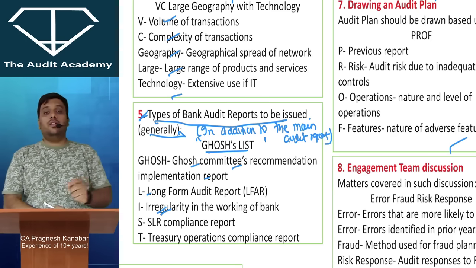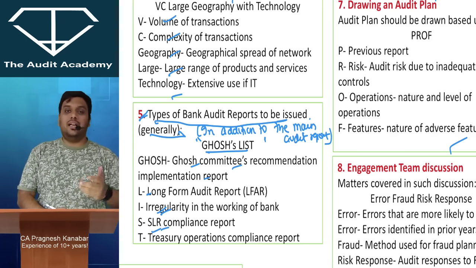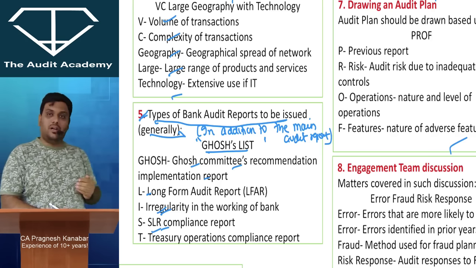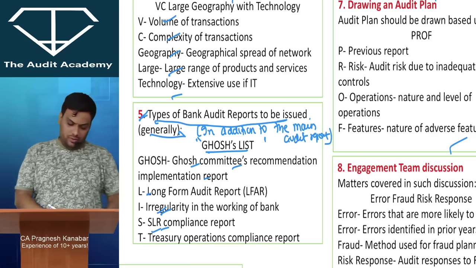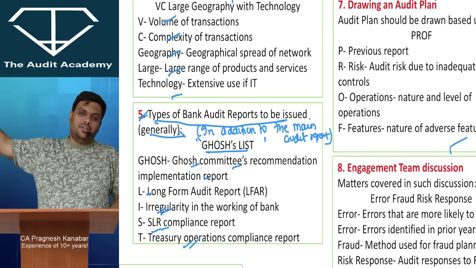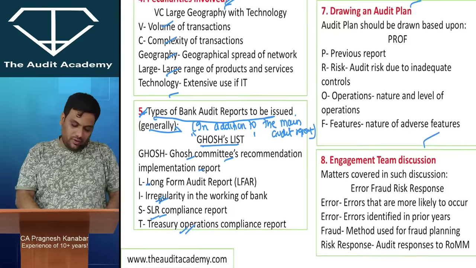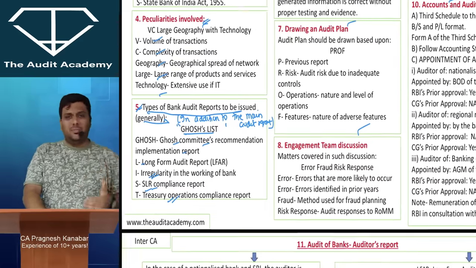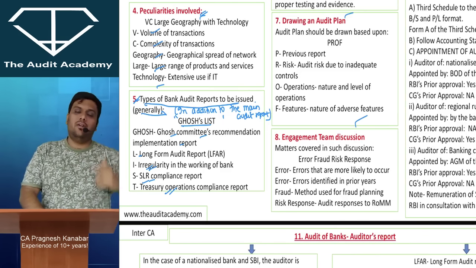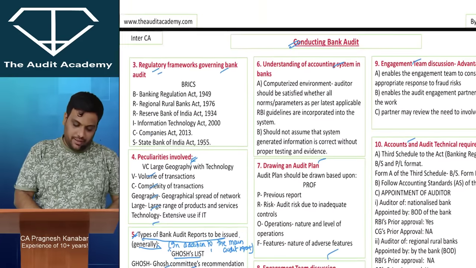Then irregularity in the working of a bank, that is also a separate report that goes. SLR, CRR. SLR is statutory liquidity ratio, if you have heard it in economics. So there is a report on that the auditor needs to issue. Then the bank's investments and securities are called the treasury operations of the bank. So there is a separate report on treasury operations of the bank also. There are many other reports, but if you remember 3-4 then it is great. So these are the types of bank audit reports, in addition to the statutory audit report, that are issued by the auditor himself.